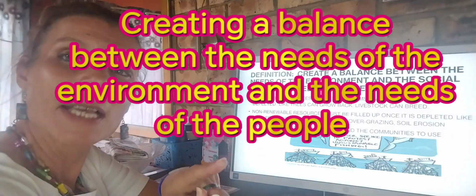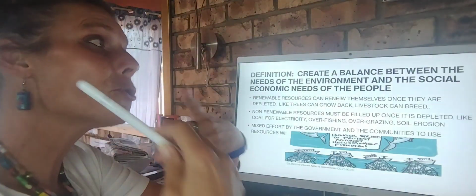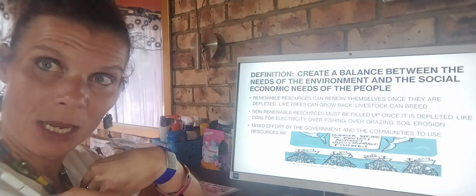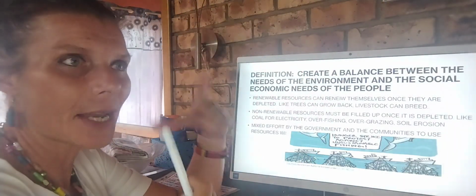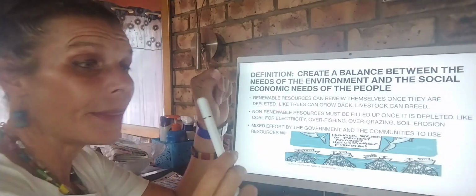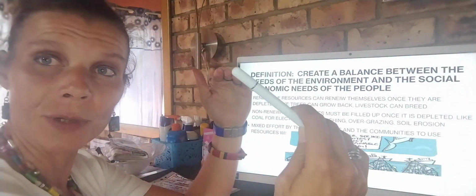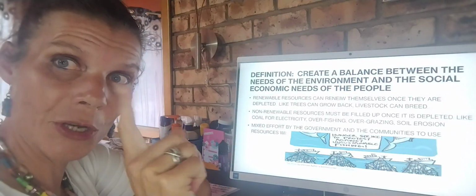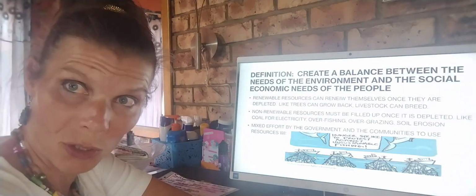The definition of sustainable resources is to create a balance between what the environment needs and what the humans on the planet, the community, needs. There needs to be a balance. So how are we going to remember that? NNP: the need of the environment and the need of the people in the country or on the planet, in a balance. Now, if we're talking about that, we're first going to take a look at renewable and non-renewable resources.